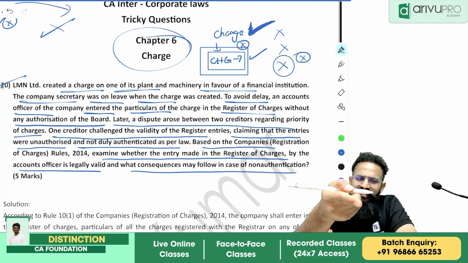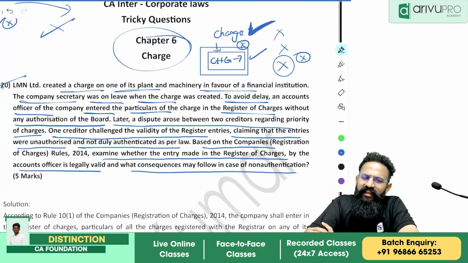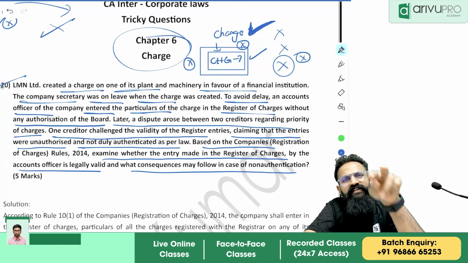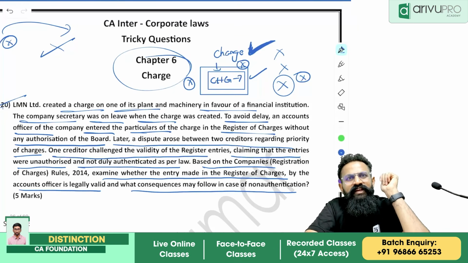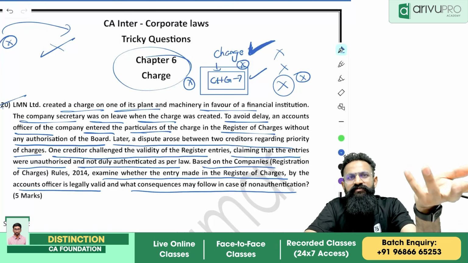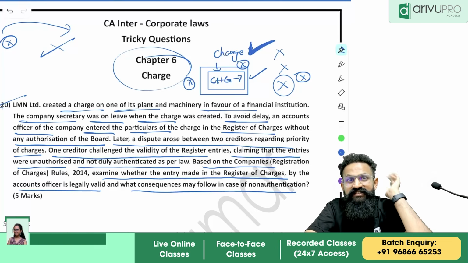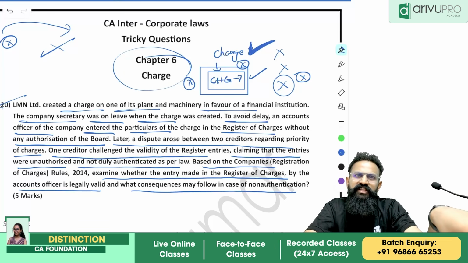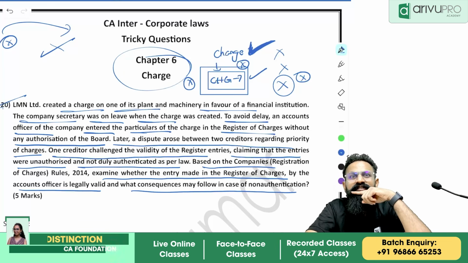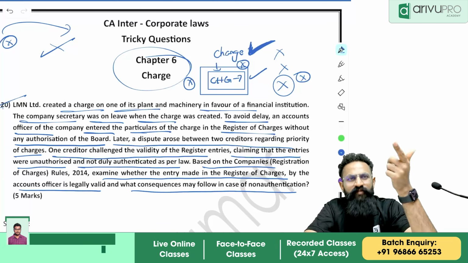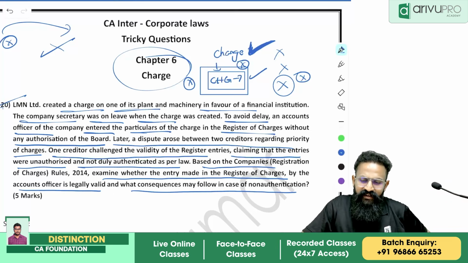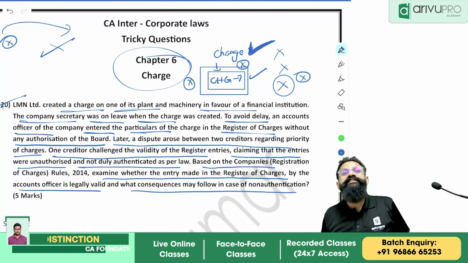So your institute has given you both answers. One: because our entries were not rightly made, the charge is invalid. And the second answer: as it is an internal matter, the outsider is not affected as long as the charge is rightly registered with the ROC. In the given case, the registration happened properly, but the problem was within the company: doctrine of indoor management. They have not used the word, but you can use it. Internal irregularities do not affect the outsiders.